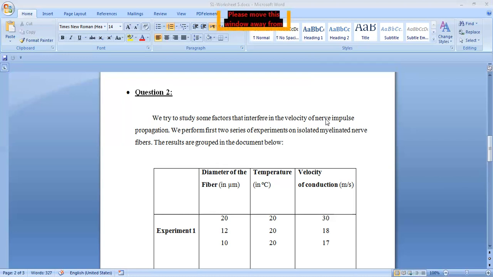Thank you, Michael. So we performed first two series of experiments on isolated myelinated nerve fibers. The results are grouped in the document below.